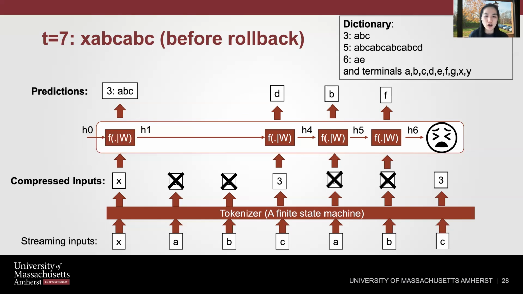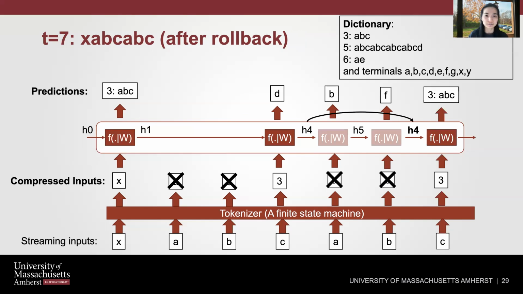So we have to revoke these state changes. And we replace H6 with H4, that is the hidden state at time step 4, so that we can feed 3 into the model, and then the model can give us the right prediction. Until now, we have covered the 2 challenges and the solution to each challenge. Next, we will talk about the experiments.